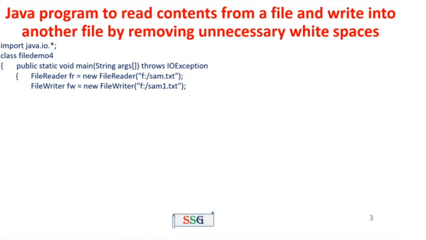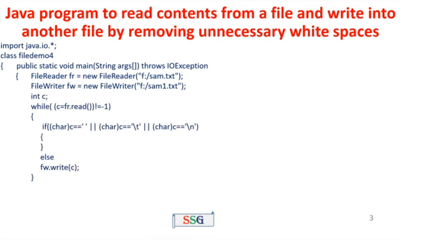The next one, java.io.*, no problem. Class FileDemo4, public static void main throws IOException. Here FileReader fr = new FileReader("f:sample.txt"). Then FileWriter fw = new FileWriter("samp1.txt"). The next one, int c, while c is equal to fr.read() up to the end of the file. That means this while loop will be executed from the starting position to the end of the file.